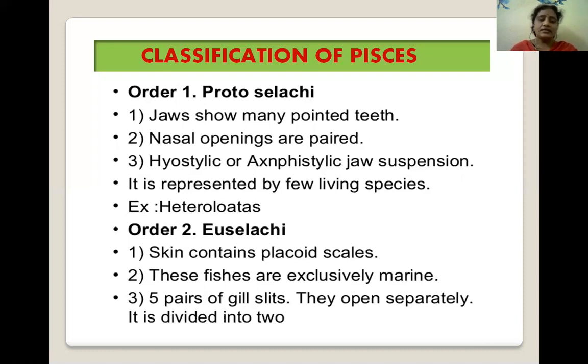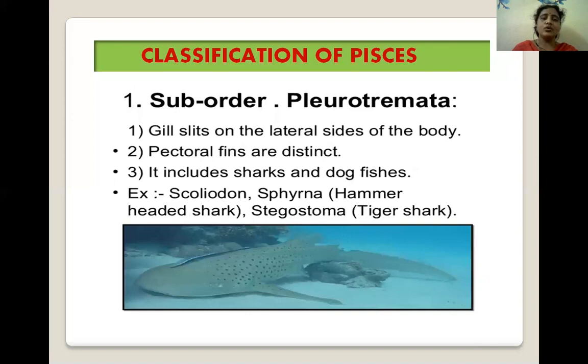Next, the second order is Euselachii. In this order, the skin contains placoid scales. These are exclusively marine. Five pairs of gill slits are present and they open separately. It is divided into two suborders. Suborder Pleurotremata: gill slits on the lateral sides of the body.